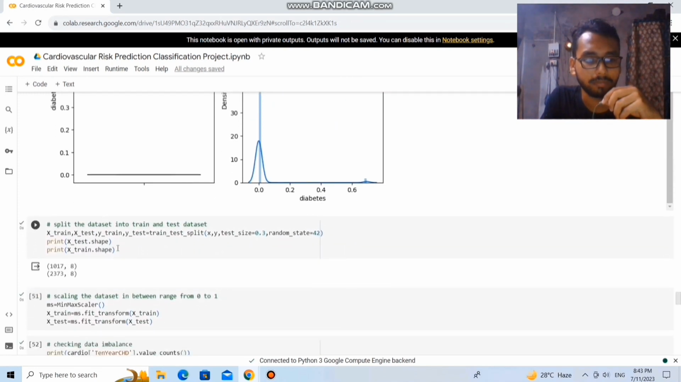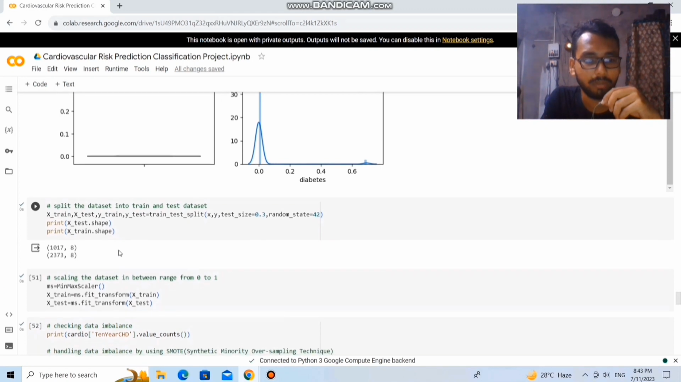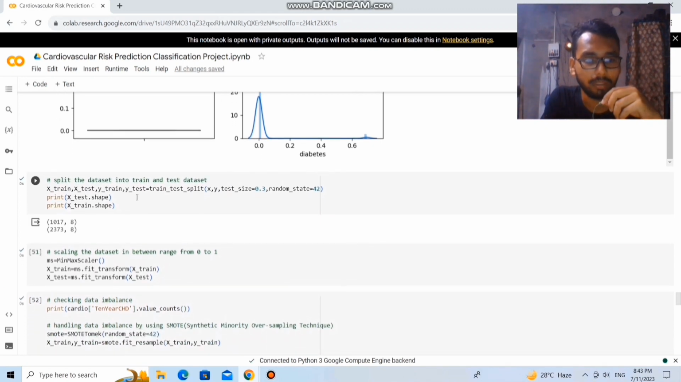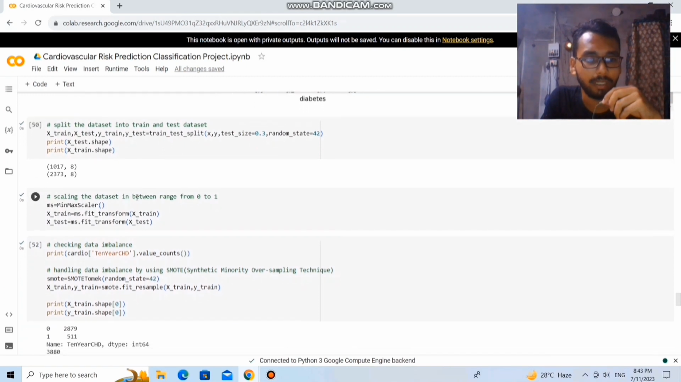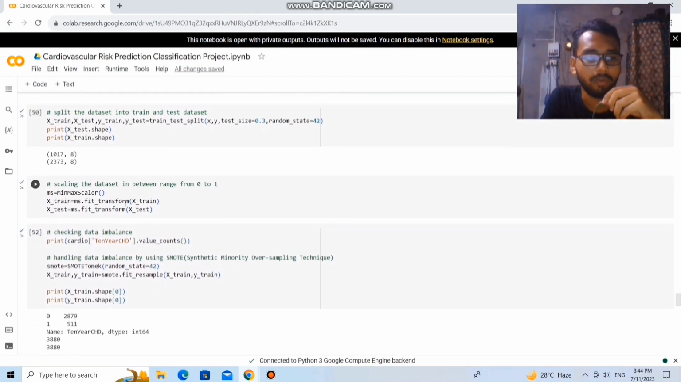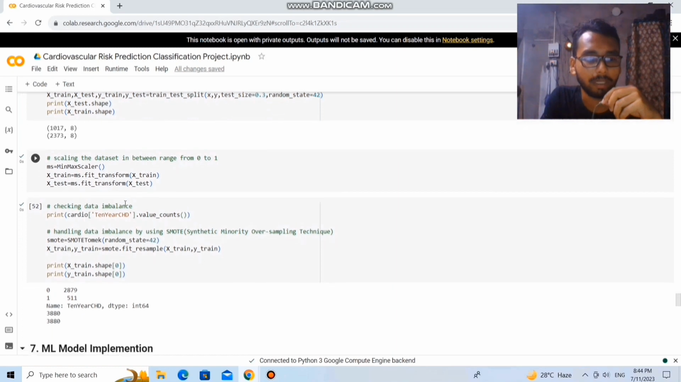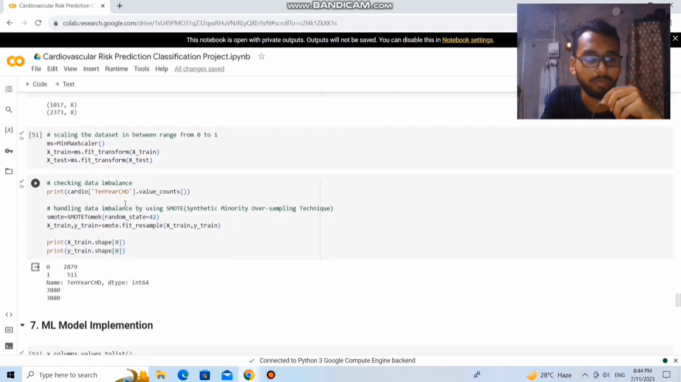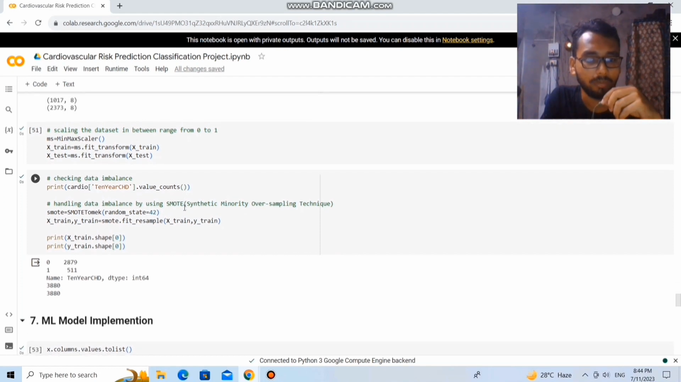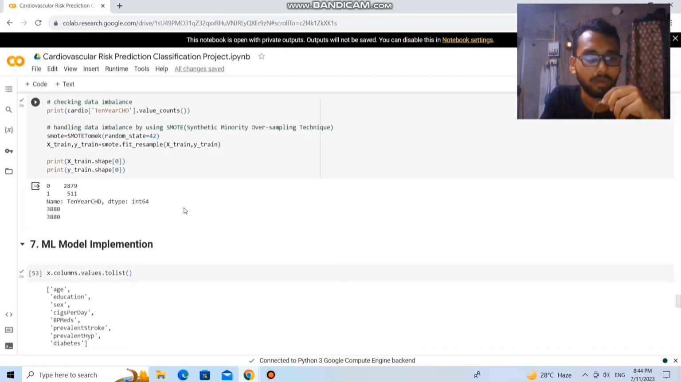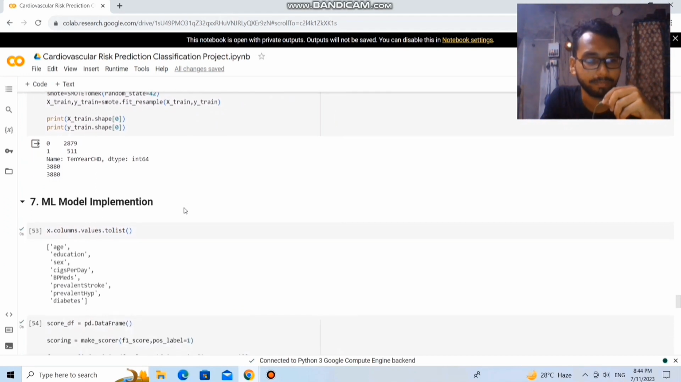For building the machine learning model, we need to split the dataset into the train and the test dataset. Next is scaling the dataset. For scaling, I used the min-max scaler, and for handling the imbalanced dataset, I used the synthetic minority oversampling technique.